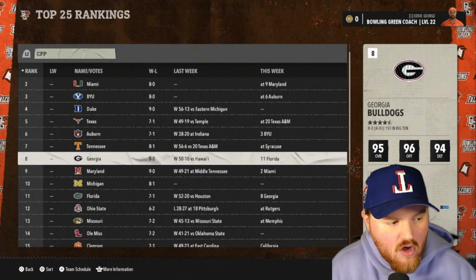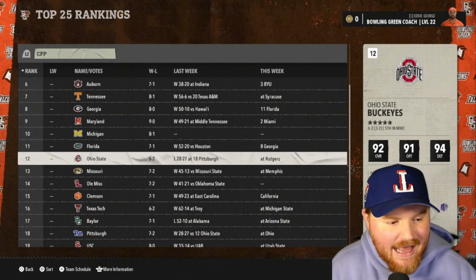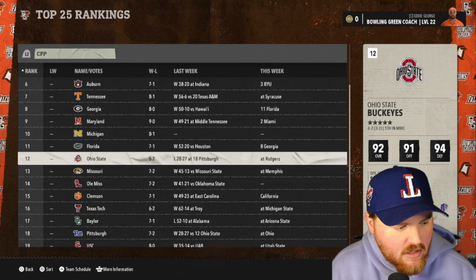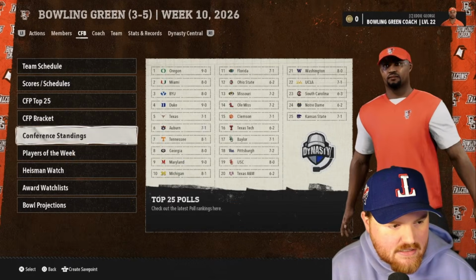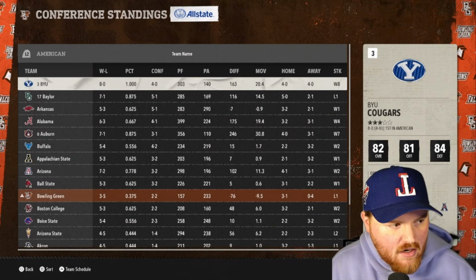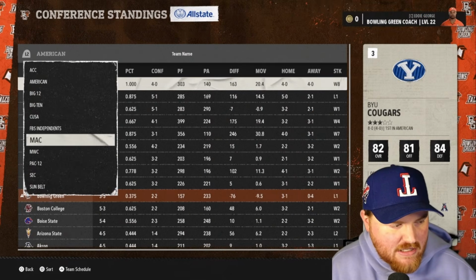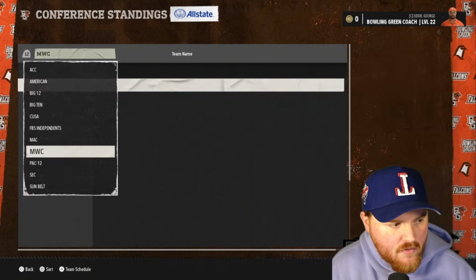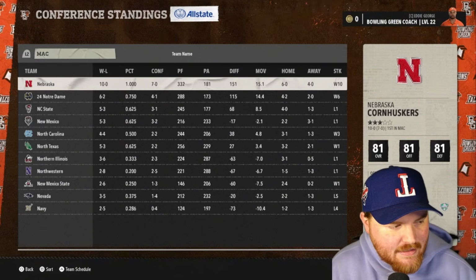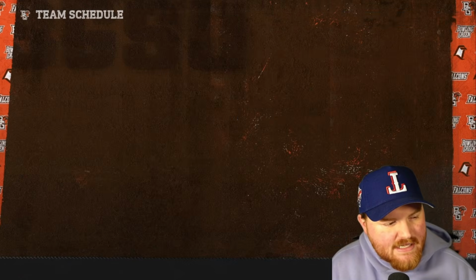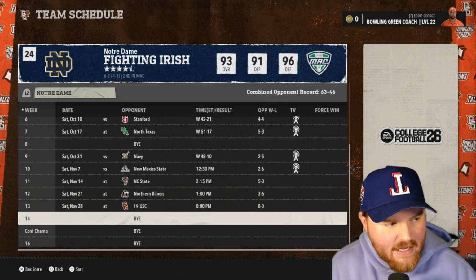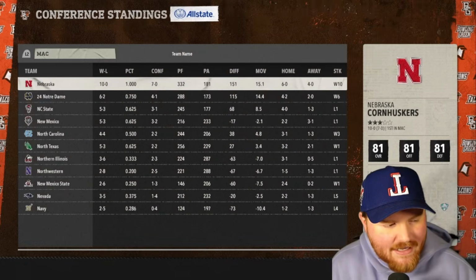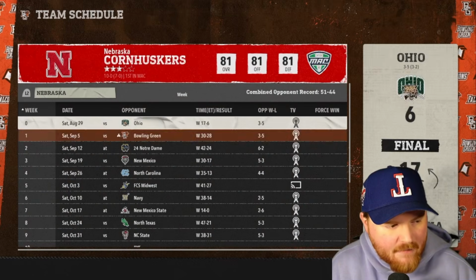We've also got a big matchup between Florida and Georgia coming up in Jacksonville, because that's a neutral site matchup. Nothing super interesting going on there, but I want to look at Nebraska because they look 10-0, and they're not even ranked in the top 25. So Nebraska must be in the Pac-12? No. MAC? Yeah, so Notre Dame, who's 6-2 and lost by 28 to Nebraska, is ranked in the top 25, but Nebraska, who's 10-0, is not even in the top 25.